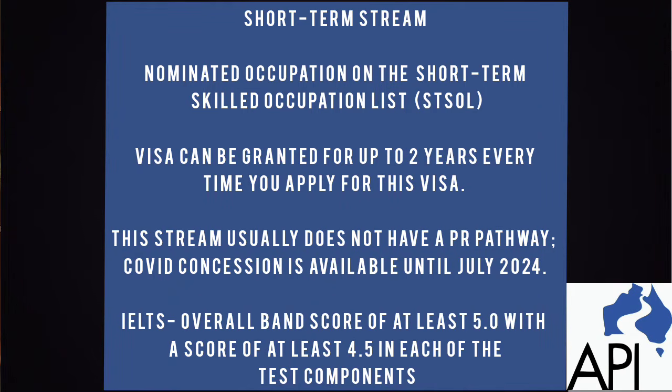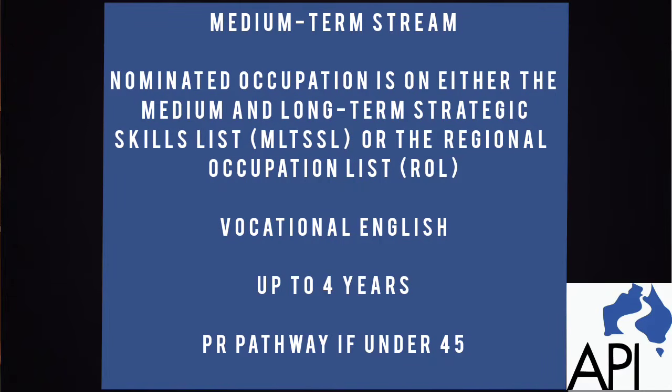The overall band score of at least 5 with a score of at least 4.5 in each of the test components in the IELTS is required for the applicants. For the medium-term stream, your occupation should be in the medium and long-term strategic skill list or in the regional occupation list. For the English, you need IELTS overall 5 with a score of at least 5 in each of the test components. This visa can be granted up to 4 years and it has a permanent pathway if you're under 45.